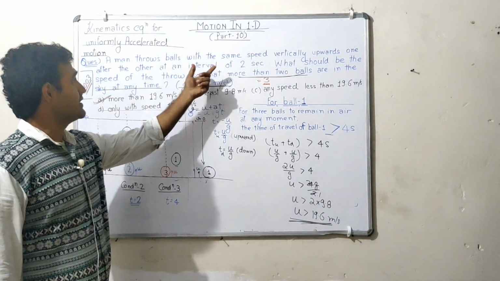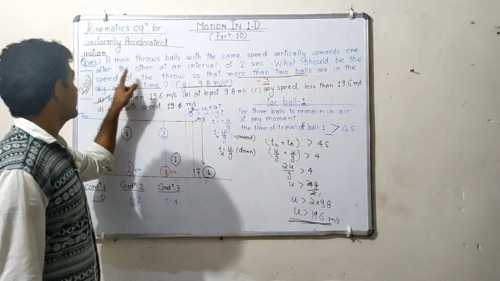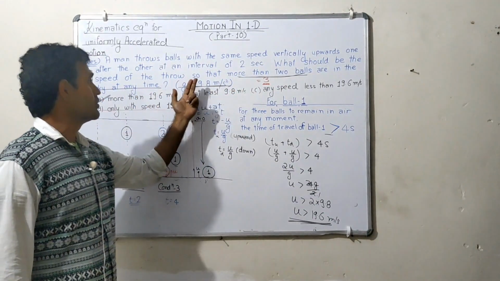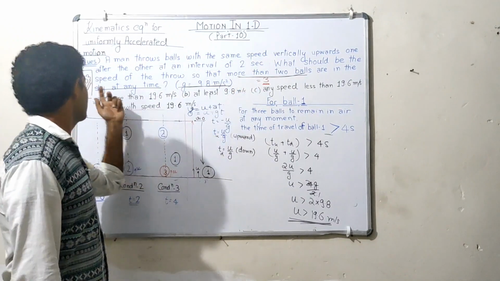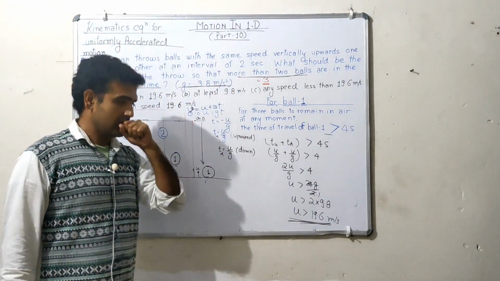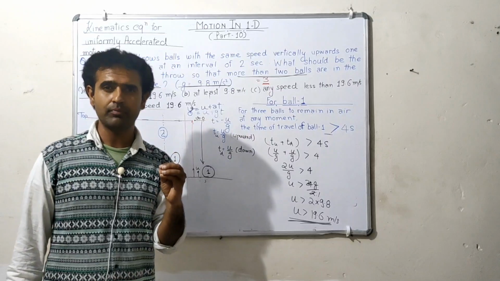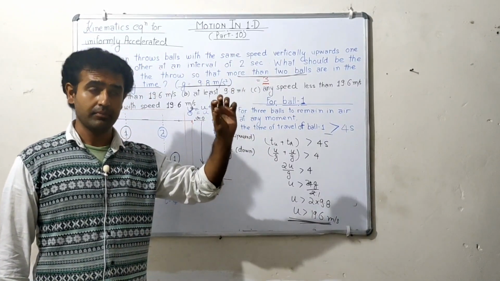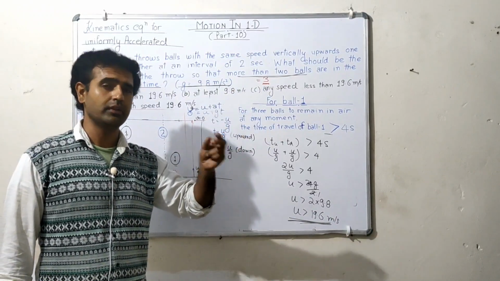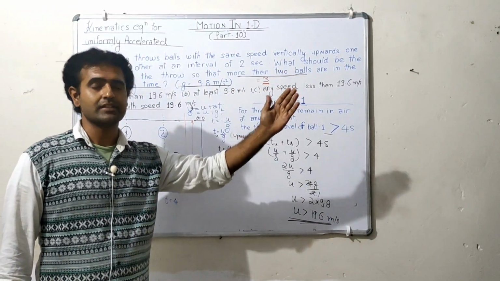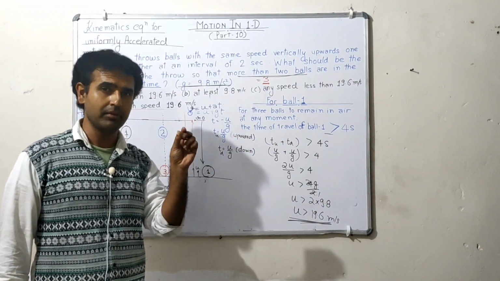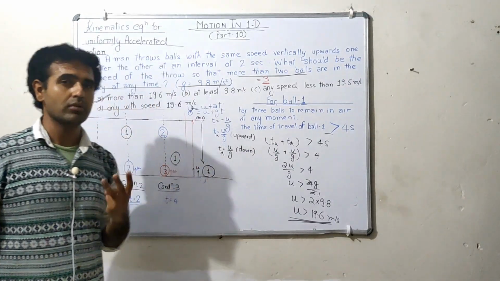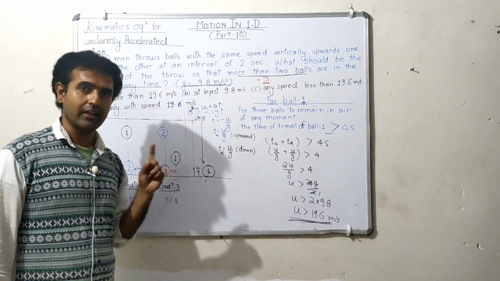A man throws balls with the same speed vertically upwards one after the other at an interval of 2 seconds. What should be the speed of the throw so that more than two balls are in the sky at any time? Now the number of balls is more than two, so the minimum number is 3. There can be many balls, 4, 5, 6, but more than 2, the minimum is 3. So we will do the question for 3 balls in the sky at a time.